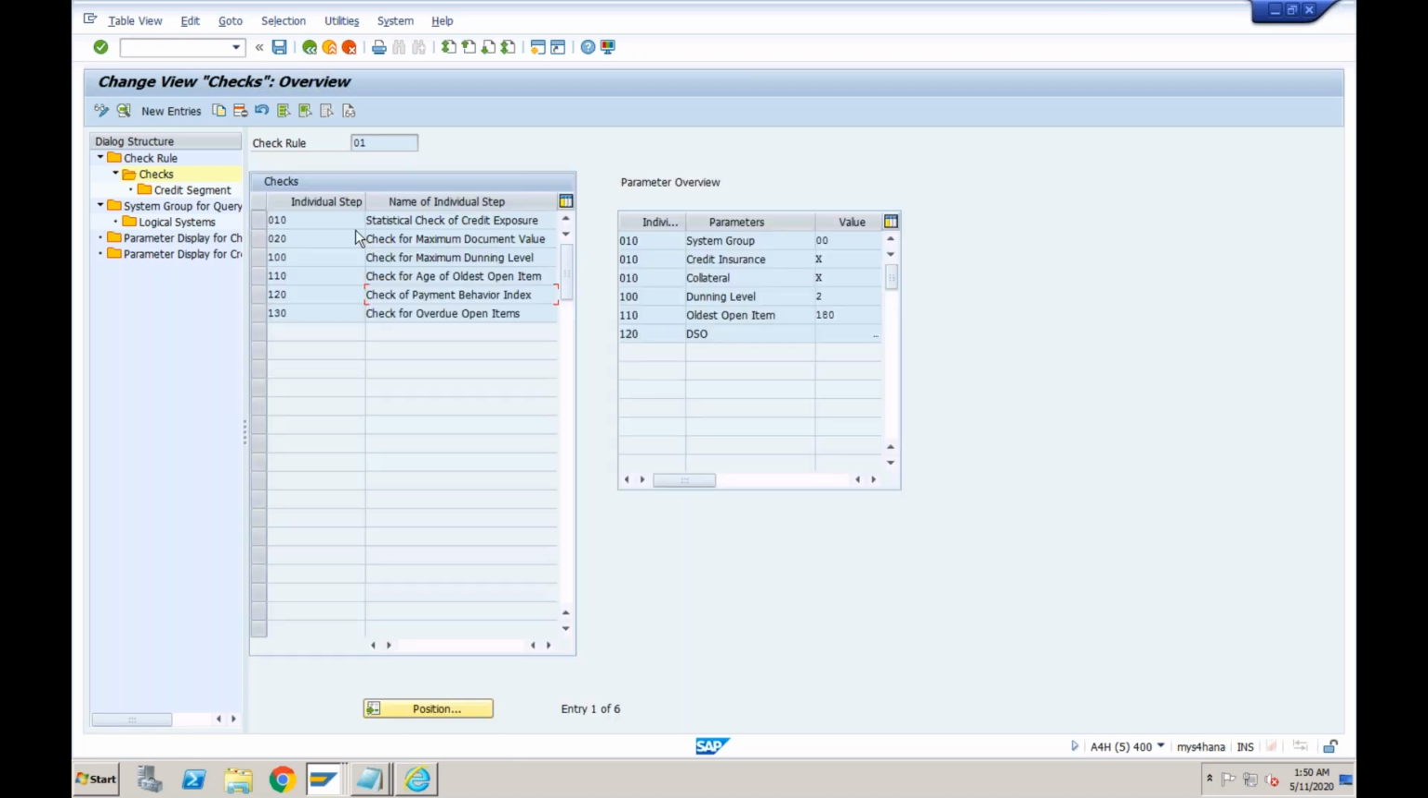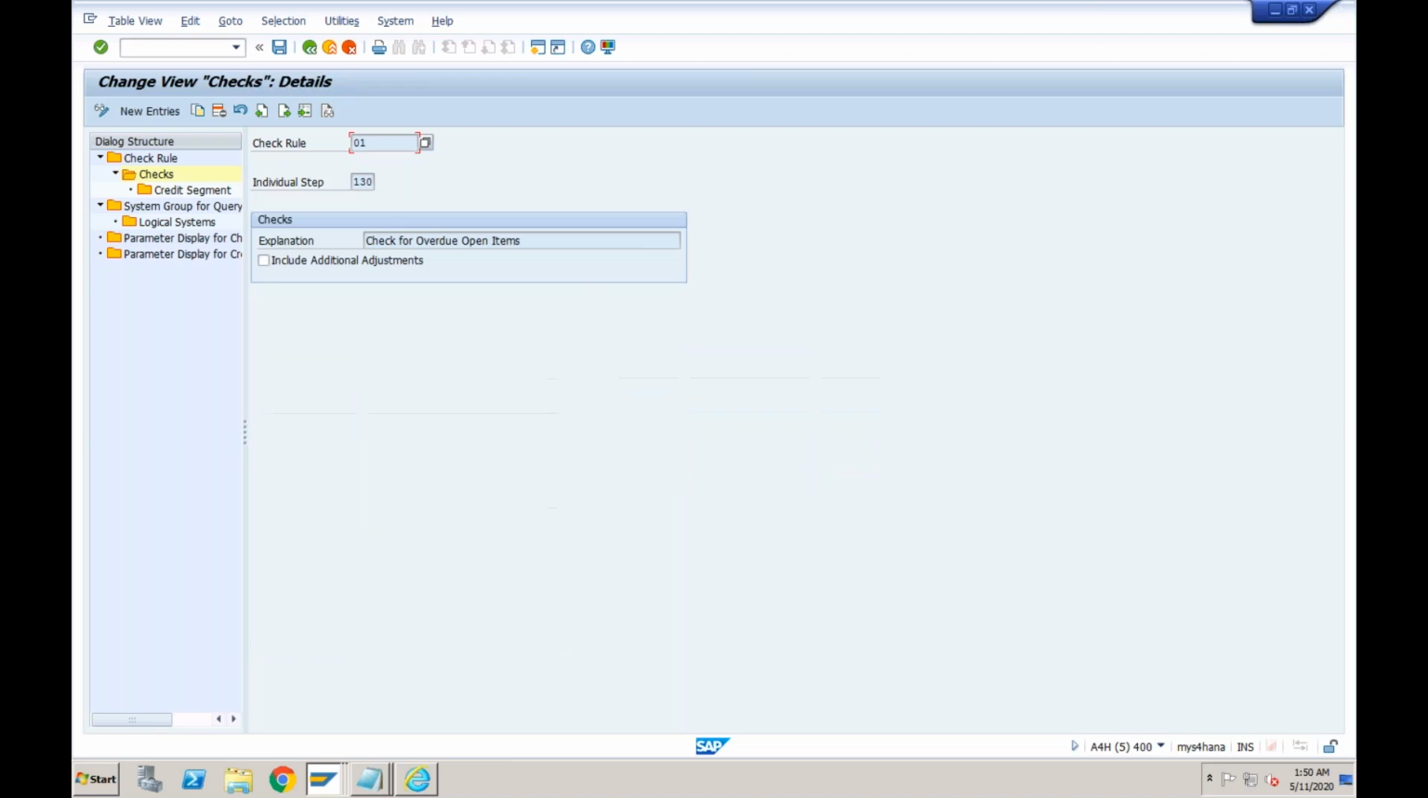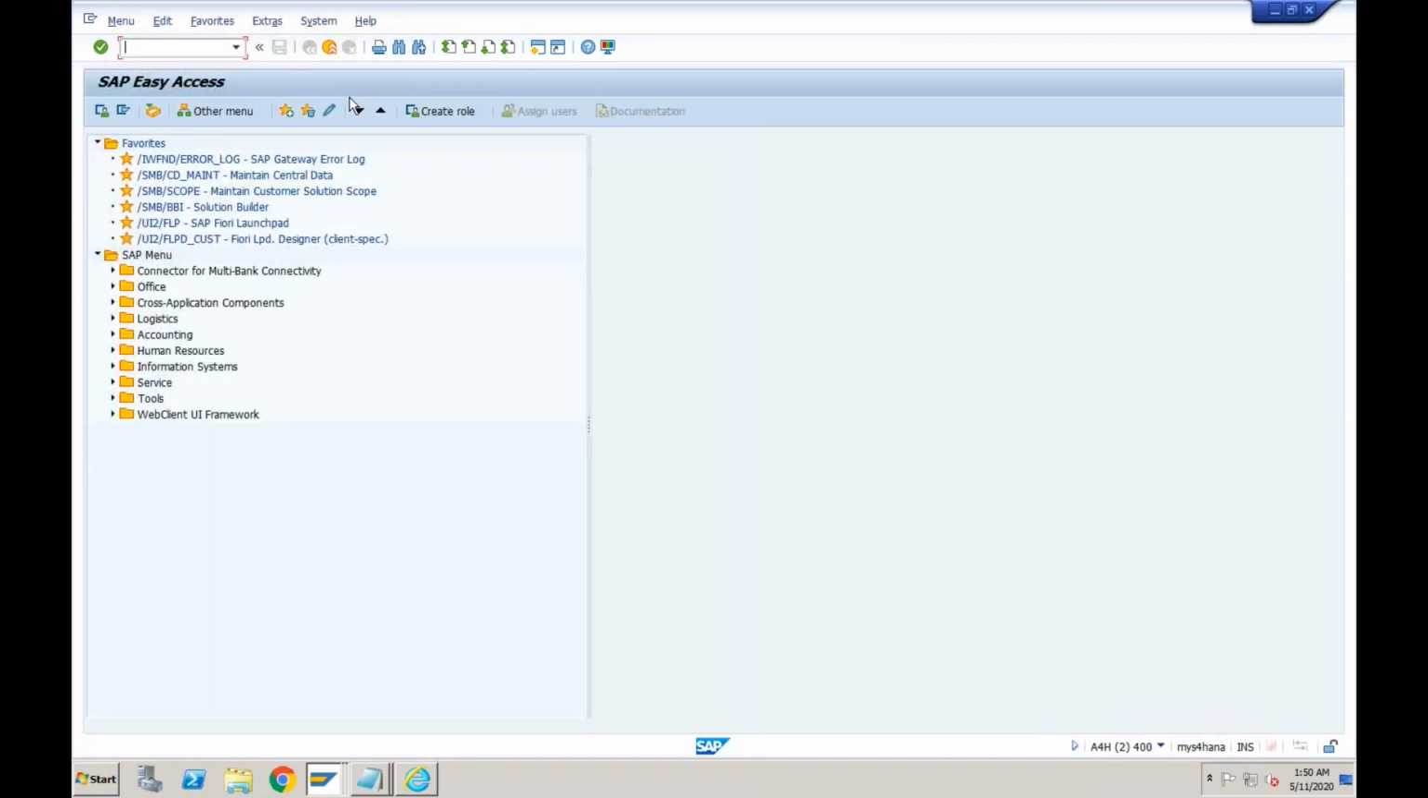So these things were available in the old credit management also, but they were not available through this check rule. If any one of you has worked on SAP old credit management, that is SD-FI credit management, then if you go to this automatic